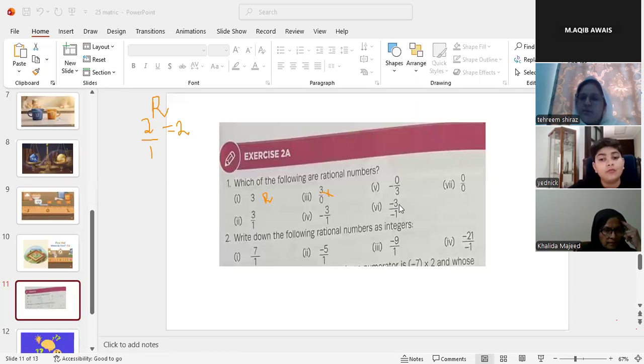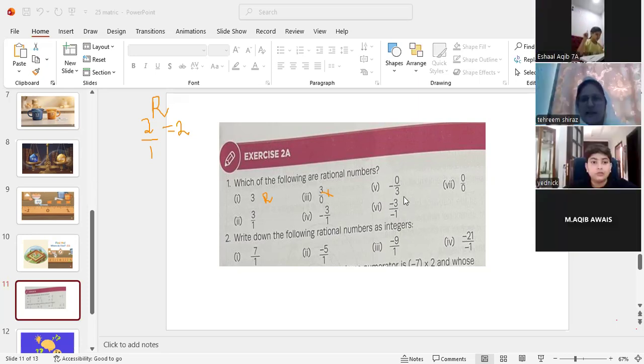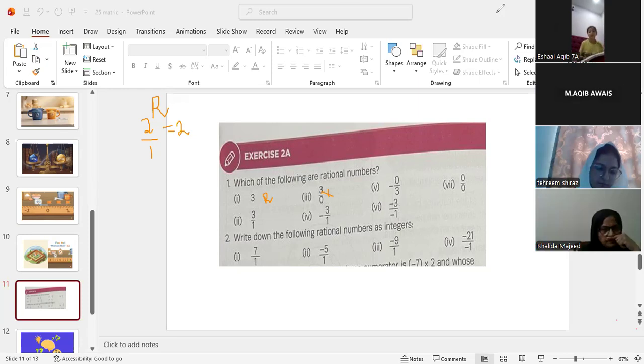Now 0 by 3. Can anyone tell me, is this a rational number? Ma'am, this is a rational number since the 0 is not the denominator.